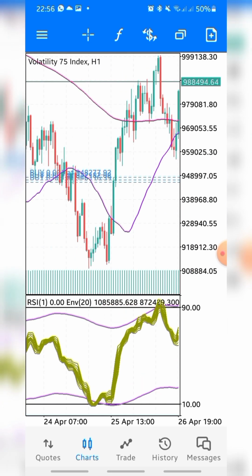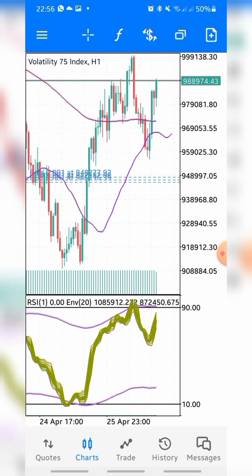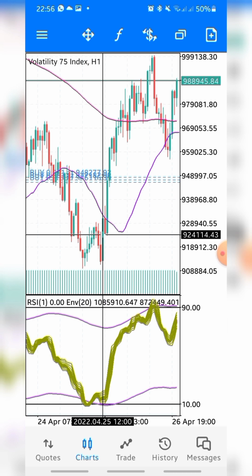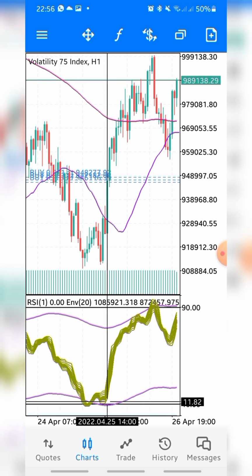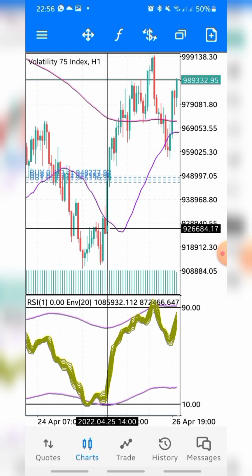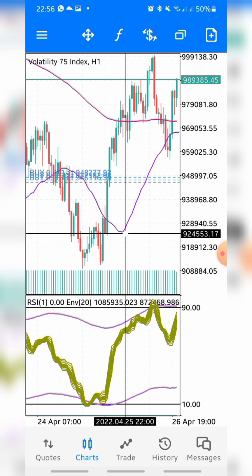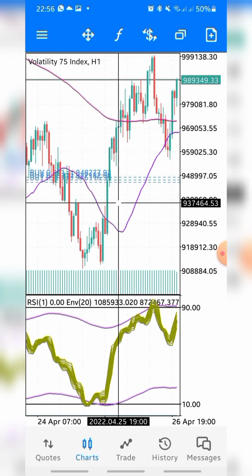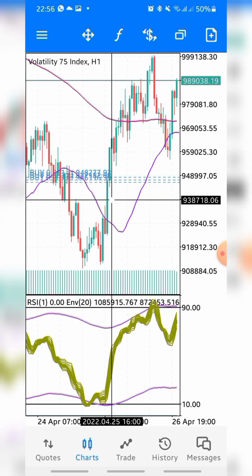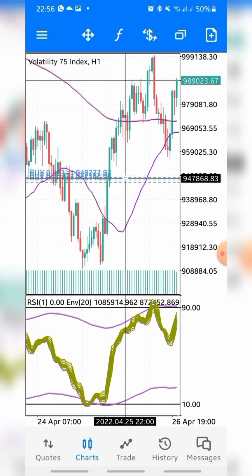So on my 1 hour time frame, my condition to take this trade is fully made. I have this bullish band, at this same level, also in the envelope, which is the purple line. And at the same time I'm having a confirmation at this point, when this purple line broke this price from below, which is a confirmation that I'm having a trend on the 1 hour time frame. So I could take my entry point from this place.